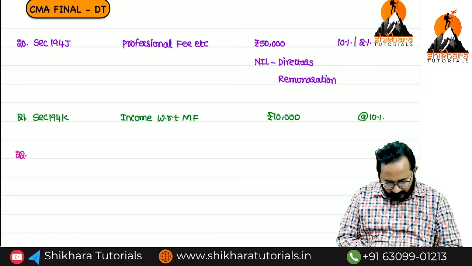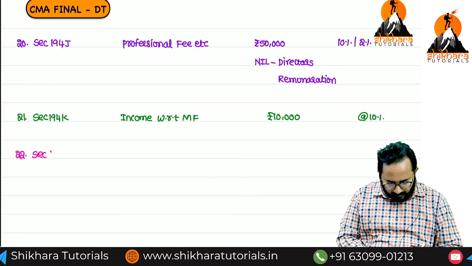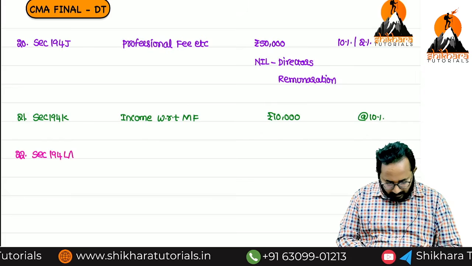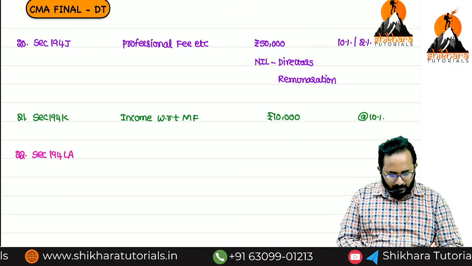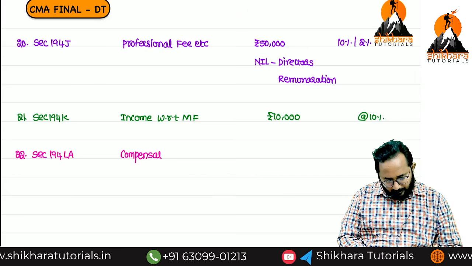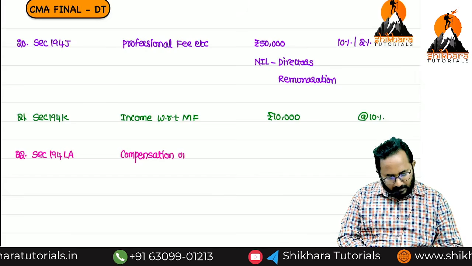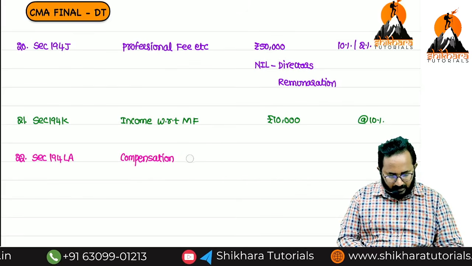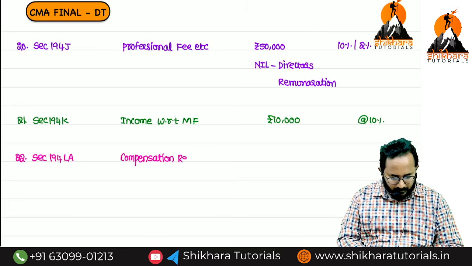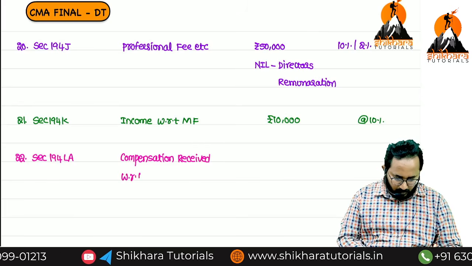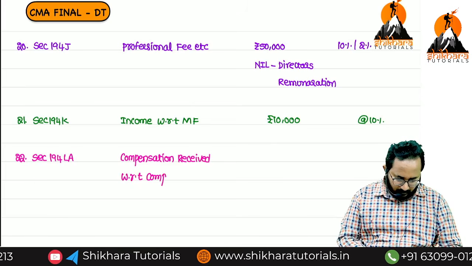22, section 194K. Next one, 194L, is not there. We have 194LA: compensation received under compulsory acquisition.